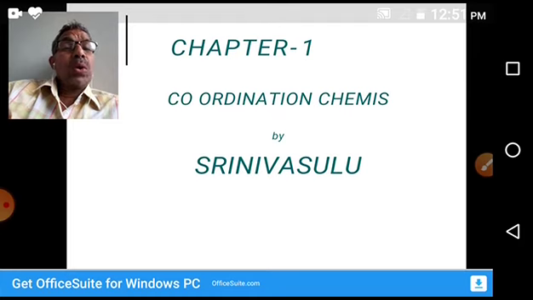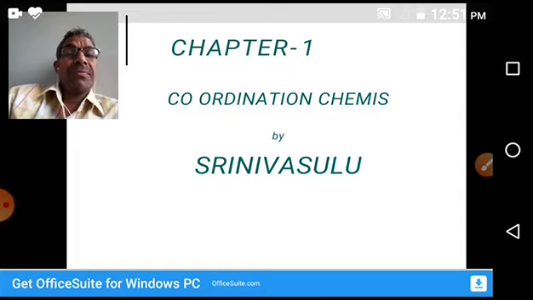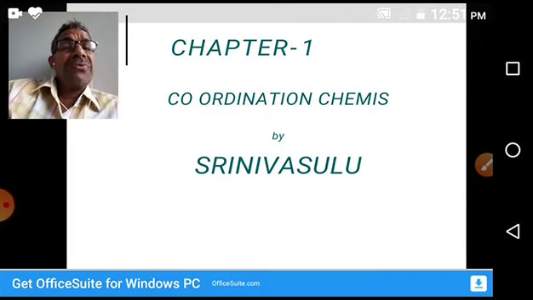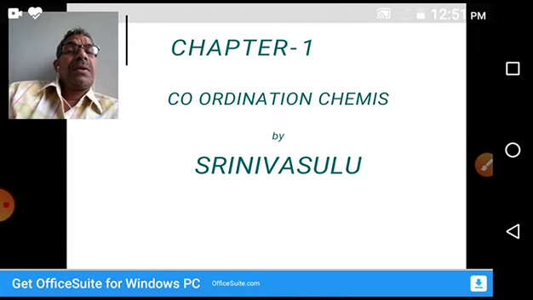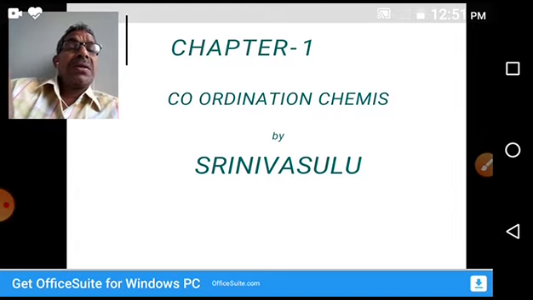Whereas coordination compounds retain their identity when they dissolve in solution. For example, potassium ferrocyanide or hexaamino cobalt 3 chloride are different examples for coordination compounds.